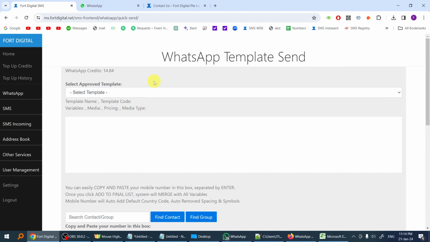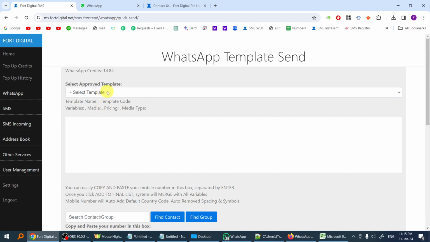By default, they will give you a quota of 1,000 per day. But if many people block and report you, that quota will drop to 250 per day, and eventually you will be suspended. If your rating is good, from 1,000 it will increase to 10,000 per day, and eventually unlimited. That's why you have to be careful when you do the broadcast using this template send.